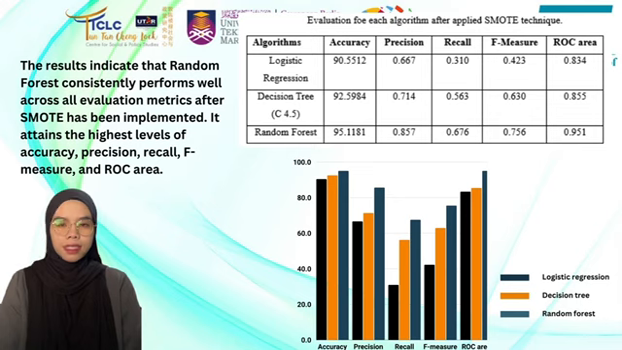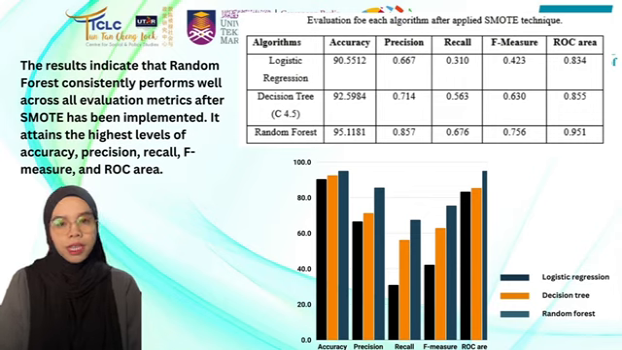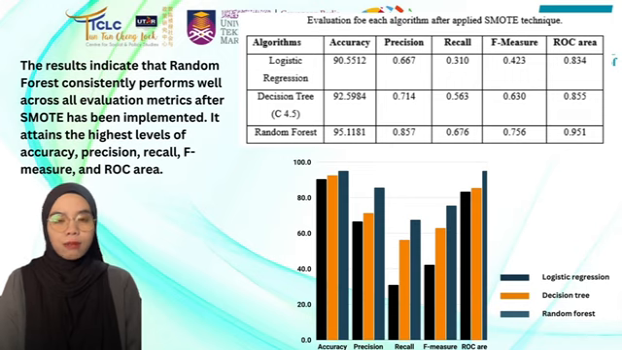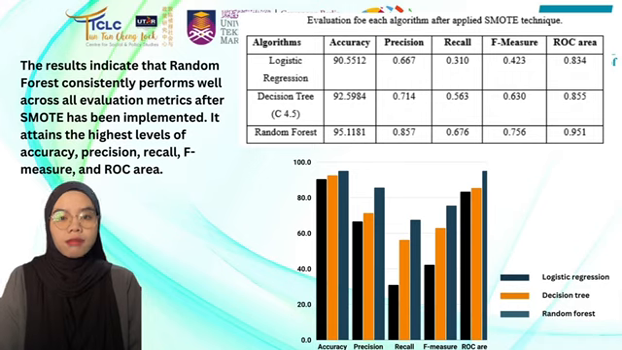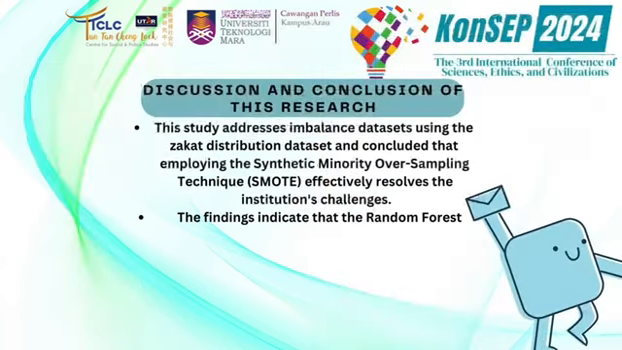Next, the table displays the evaluation metrics for the logistic regression, decision tree, and random forest classification algorithms. The values of accuracy, precision, recall, F-measure, and ROC area show improvement in terms of accurate prediction after applying SMOTE. The results indicate that random forest consistently performs well across all evaluation metrics after SMOTE has been implemented. It attained the highest level of accuracy, precision, recall, F-measure, and ROC area.